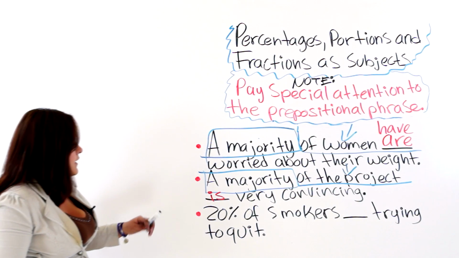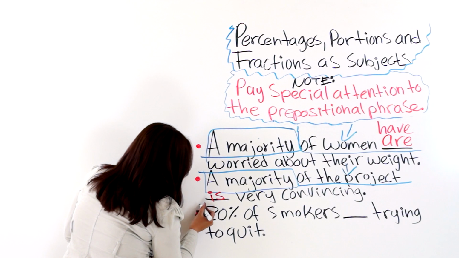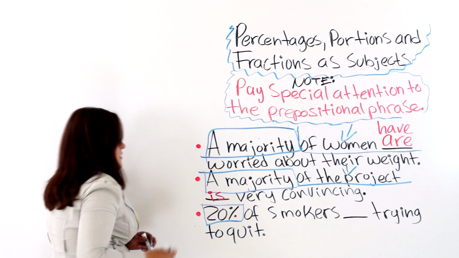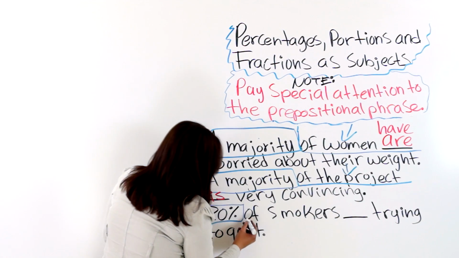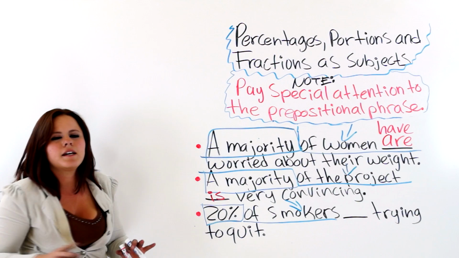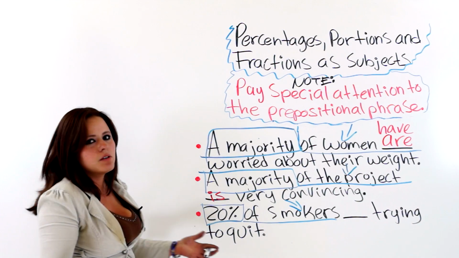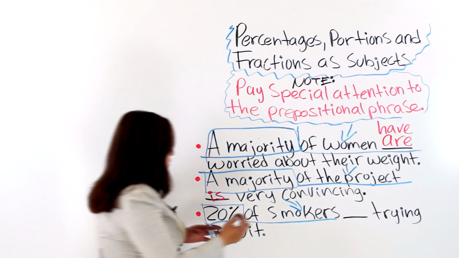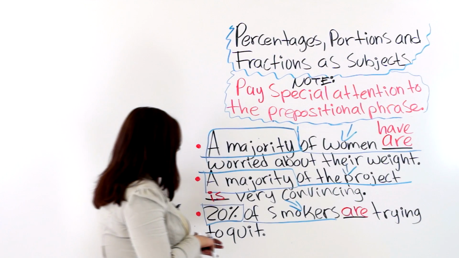All right? And the last one, 20%. Now we have a percentage as a subject, of smokers. In this prepositional phrase, we know what we are talking about now. Smokers. It is a plural noun. So we know we need a plural verb. Are trying to quit.